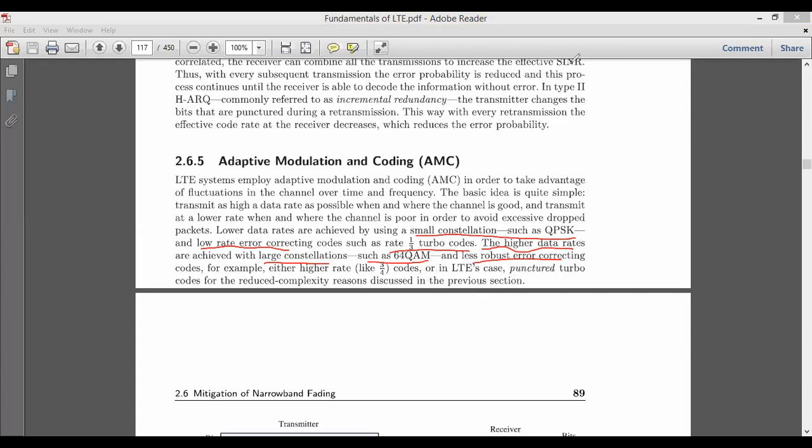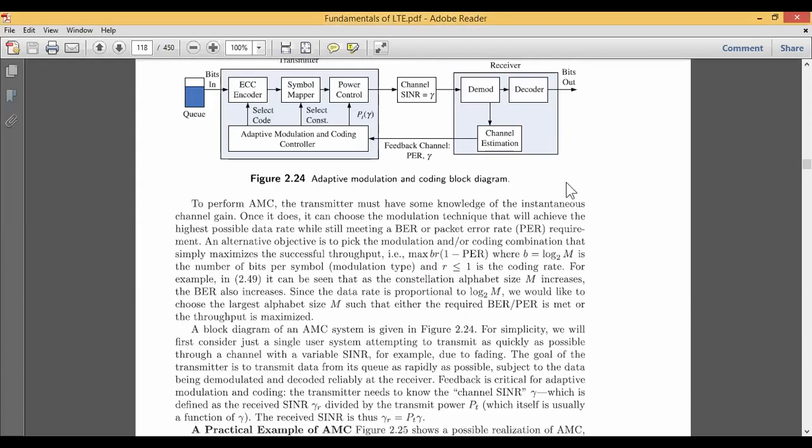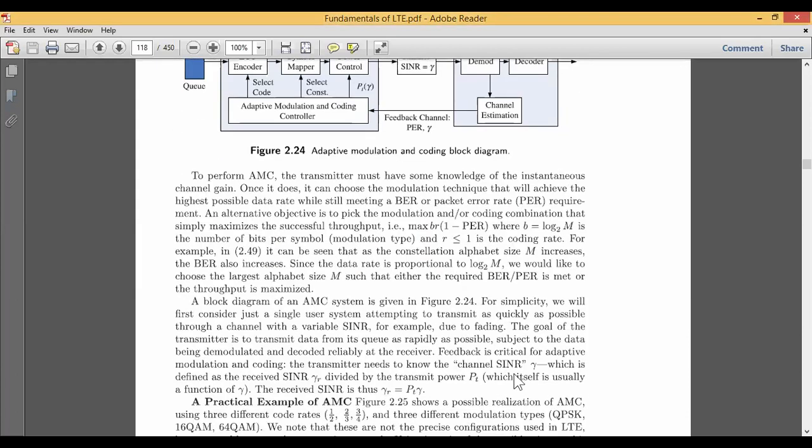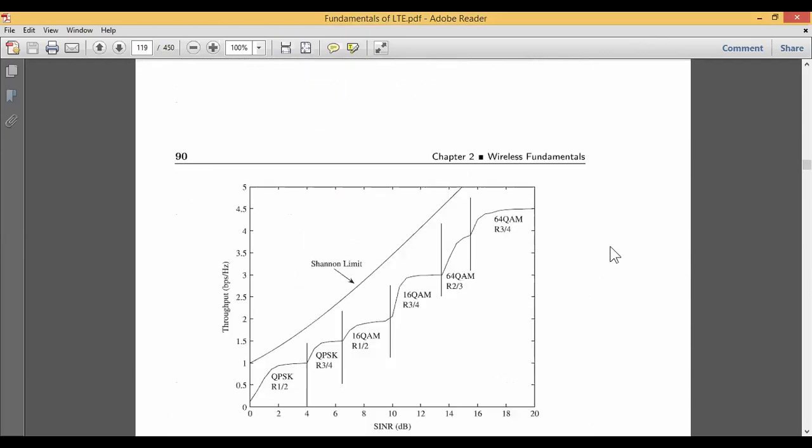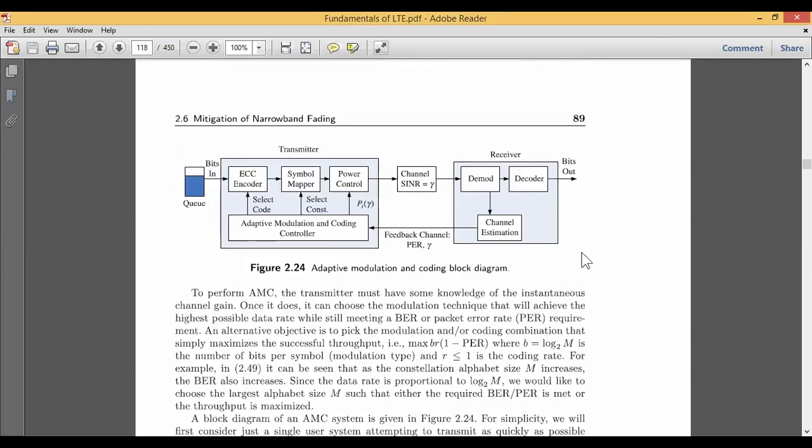When you look at this block diagram, to perform this type of modulation the transmitter must have some knowledge of the instantaneous channel. It is obvious that in any communication system the transmitter should have proper information, or at least we should know the channel information. Why is the channel information required?